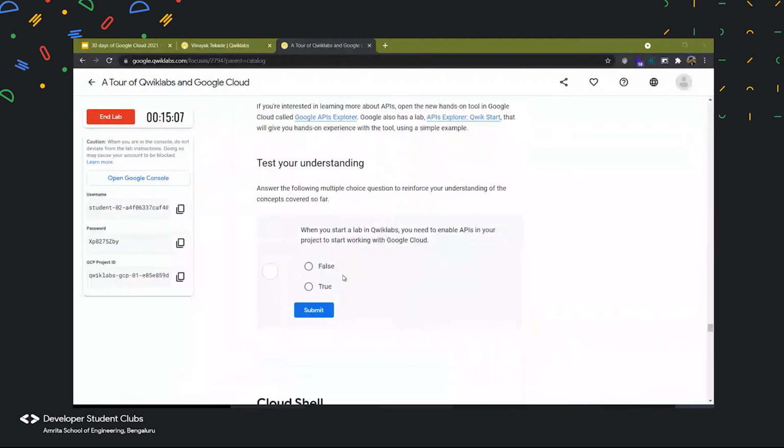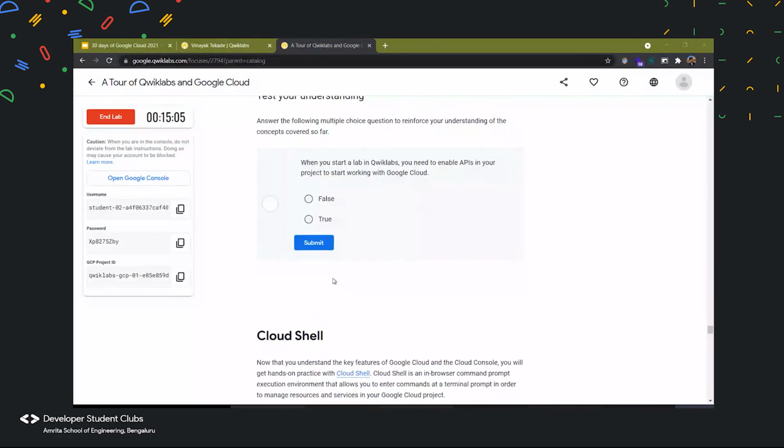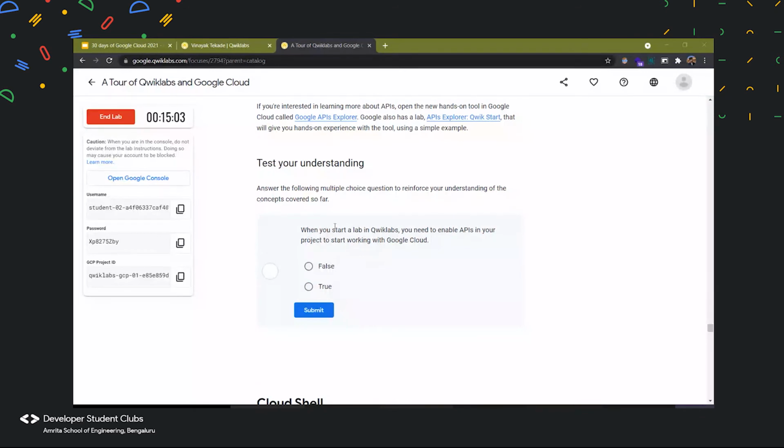Now let us go back to our questionnaire, which you all love, right? Okay, when you start a lab in Qwiklabs, you need to enable APIs in your project to start working with Google Cloud. So what is the answer over here? Okay, Ramanan is saying true, false, and Amia is saying true. Okay, let's go with Amia. I definitely know what the answer is, but tell me, Amia, what do you feel? Why should we enable APIs in our Google Cloud to work in our Google Cloud platform?